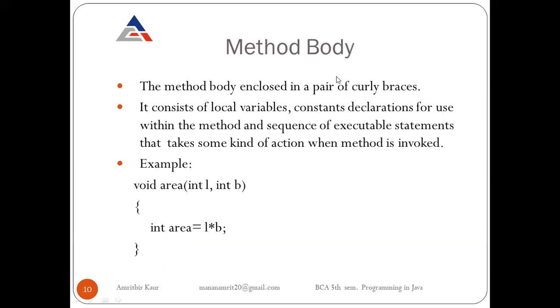Then now about the method body. Similar to the class body, the method body is also enclosed in a pair of curly braces. So here this is our method header, like void area, and two parameters we are passing, and this is our body of the method. So in the body of the method, we can use local variables, meaning we can declare variables. As we know, inside the method, variables are known as local variables. Constant declarations for use within the method.